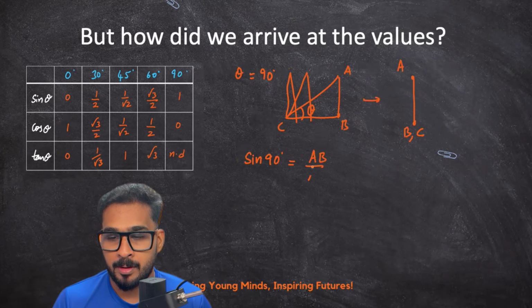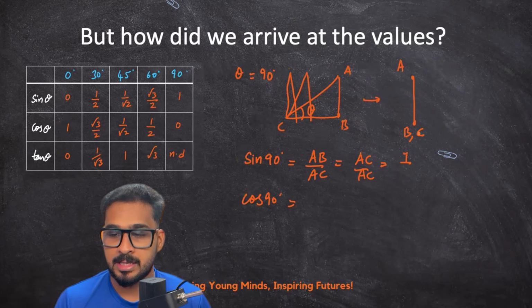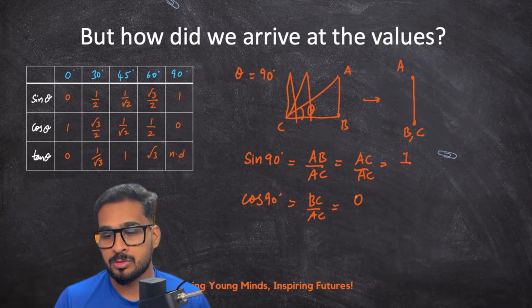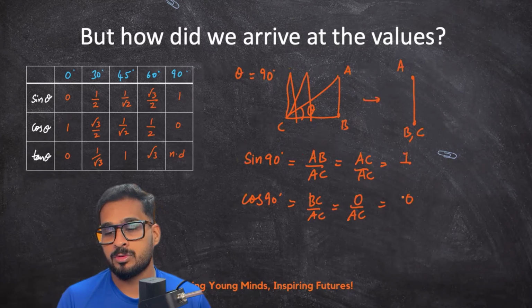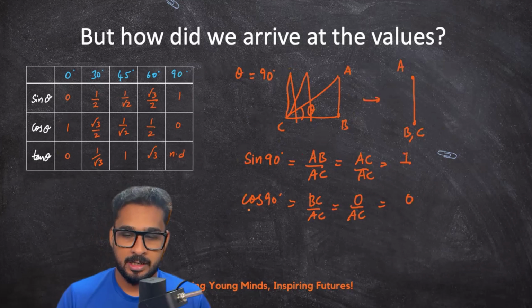So AB upon AC, which can be written as AC upon AC, which is equal to 1. What about cos 90 degree? Since B and C have coincided, the adjacent side has become 0 and it has vanished. So BC upon AC is equal to 0 upon AC, which is equal to 0. That is why cos 90 degree is 0.